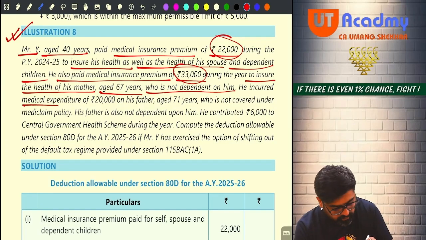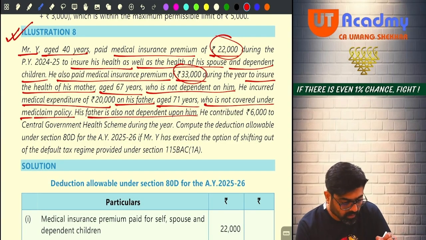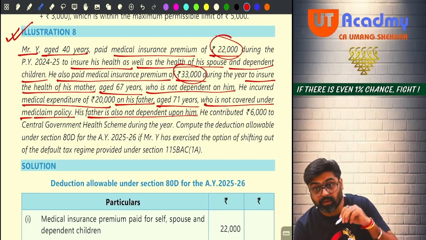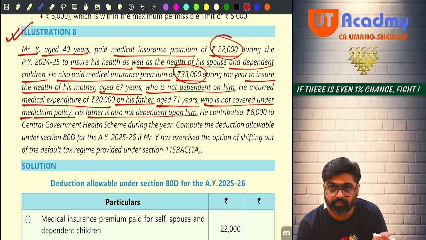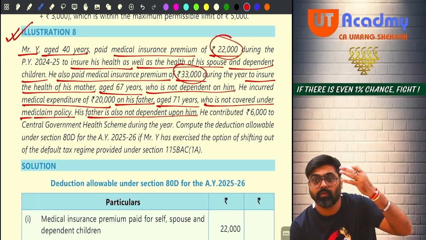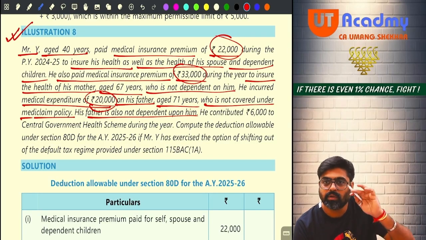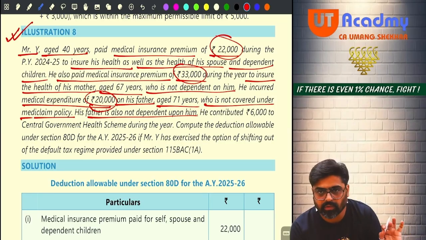He incurred medical expenditure of 20,000 on his father, aged 71 years, who is not covered under mediclaim policy. Father is also not dependent upon him. Wow, very good. Father may or may not be dependent. But for father, you are not paying mediclaim. Okay, but for him, you are incurring the medical expense, 20. Even this will qualify. So for father, mother both, 33 and 20,000.